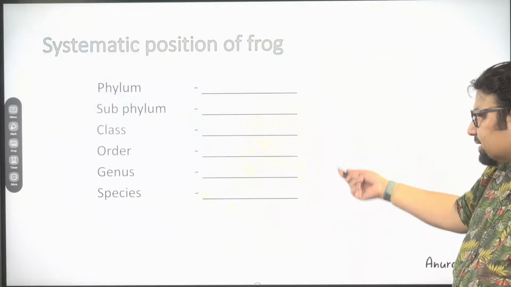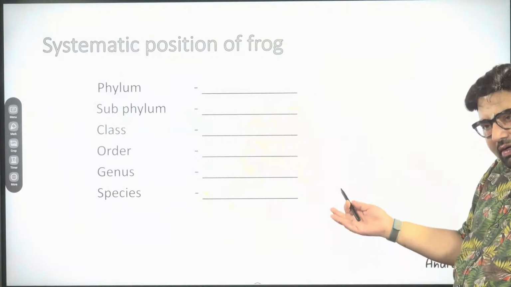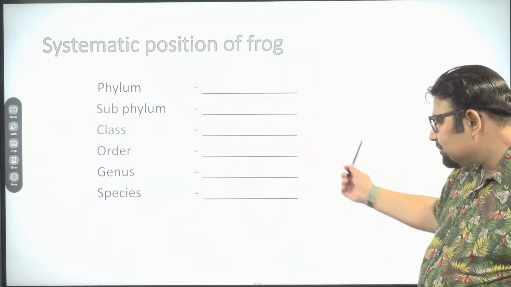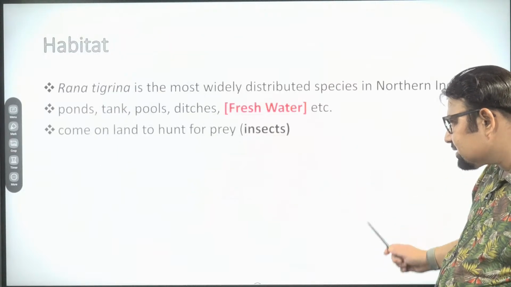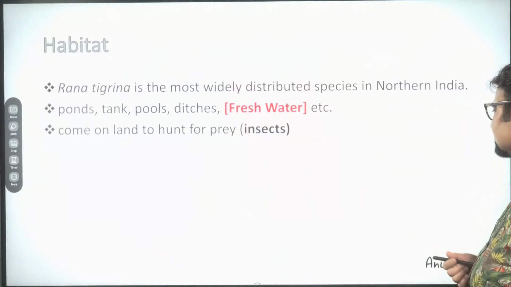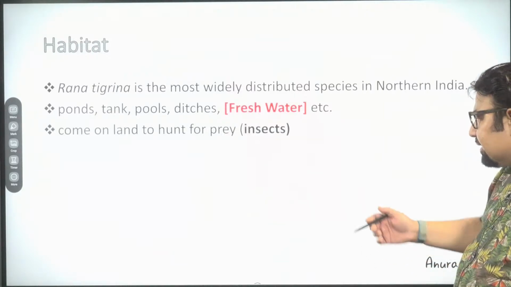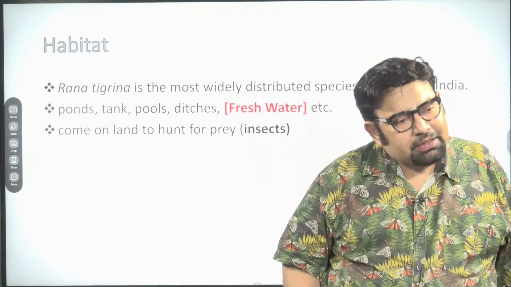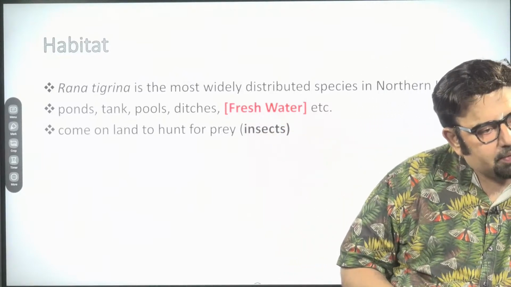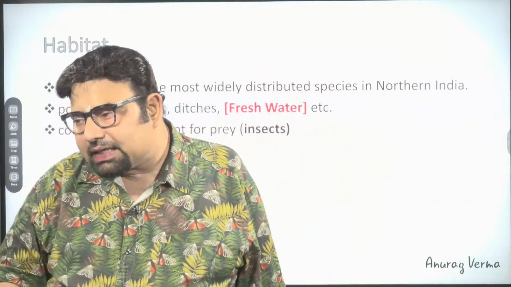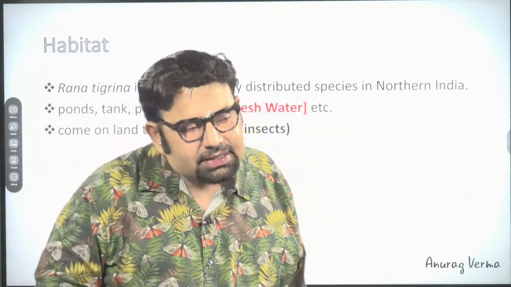Now, this systematic position we have already understood: phylum, subphylum, class, order, genus, species. Rana tigrina is the most widely distributed species in northern India, and it lives in fresh water. This is very important. My question was, Indian bullfrog lives in Indian Ocean, and the answer is wrong.